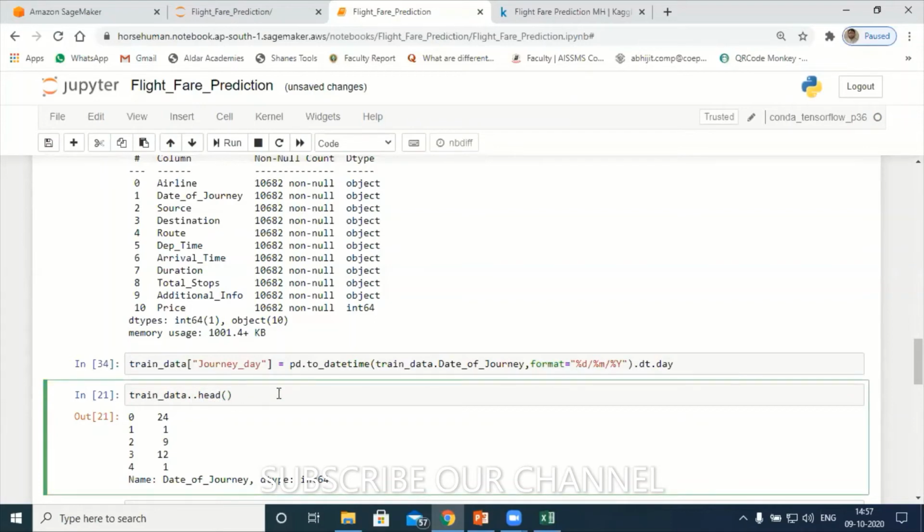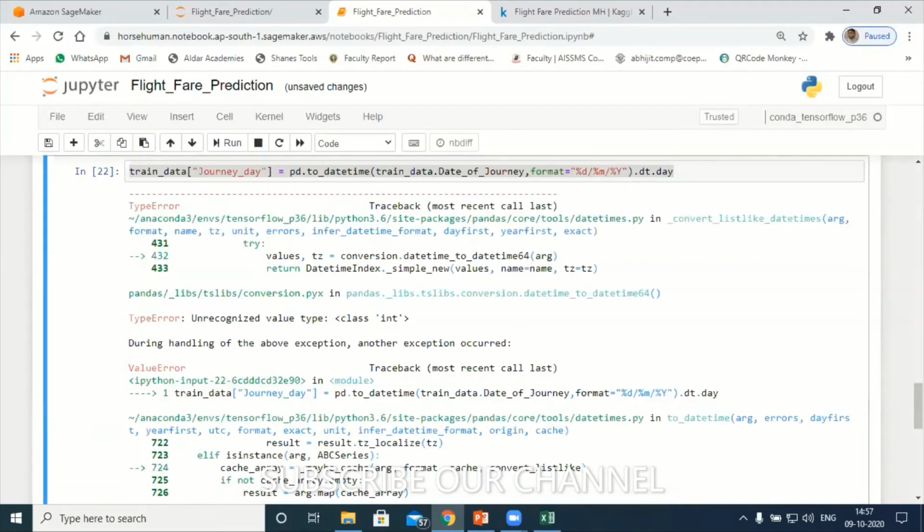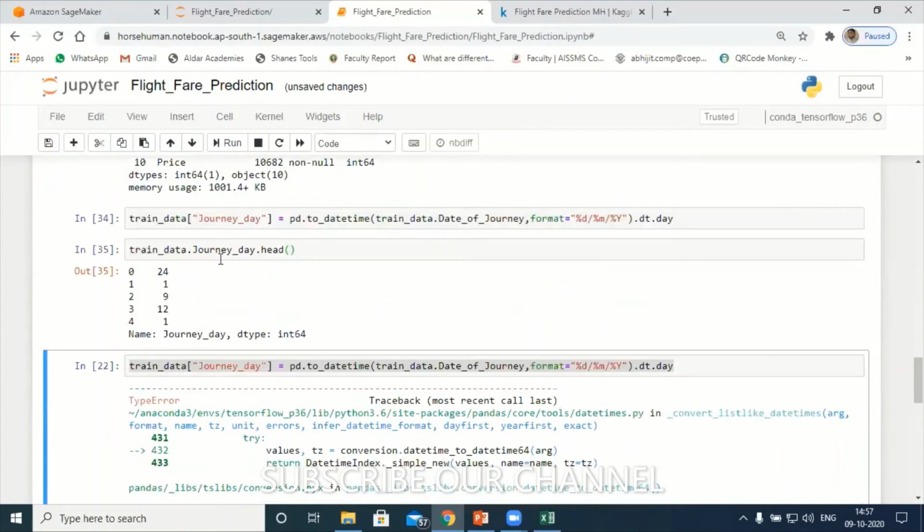Okay, so let me do this. Let me call it train data, journey underscore day, dot head value. Let me shift and enter. Here, can you see this? Have a look on this. So that means a new feature got created now.